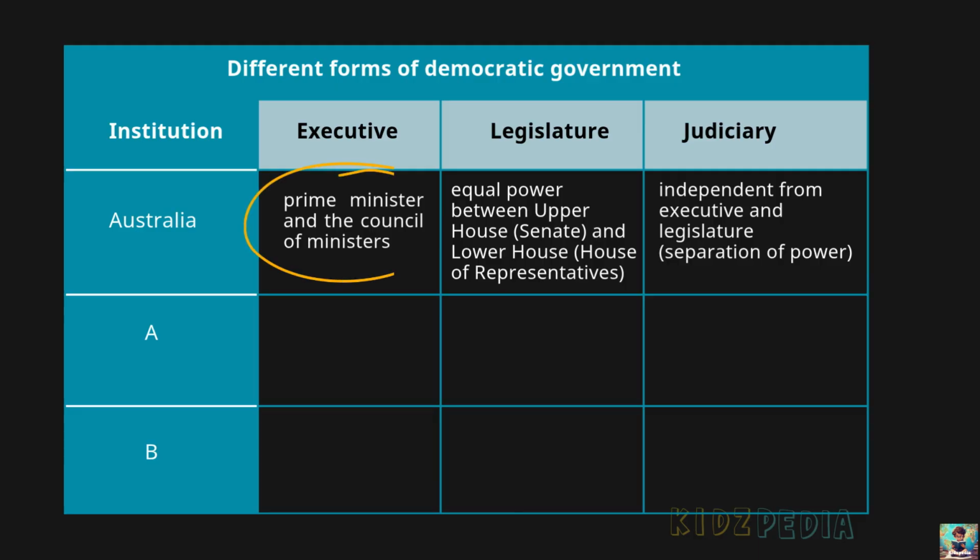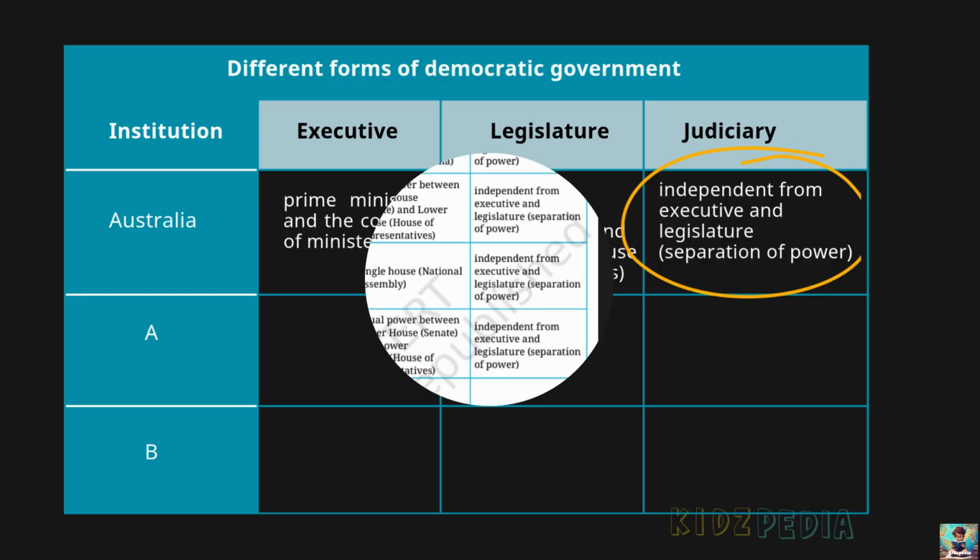In Australia, the executive is the Prime Minister and the Council of Ministers. The legislature has two houses, the Senate and the House of Representatives. Both houses have equal powers and the judiciary is independent of the executive and the legislature.